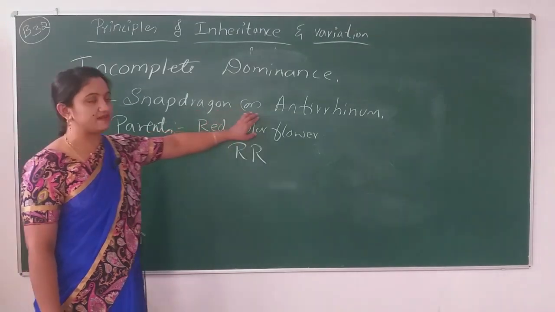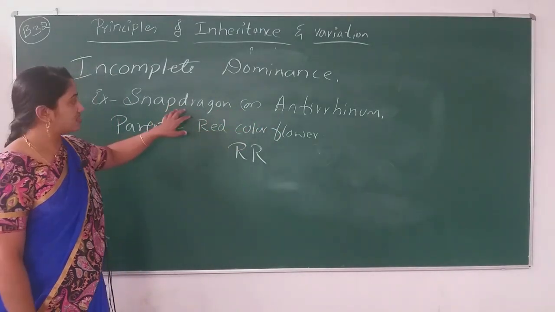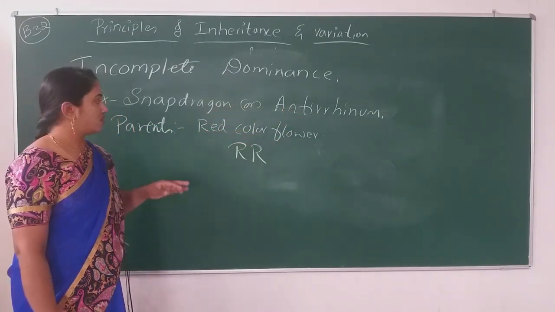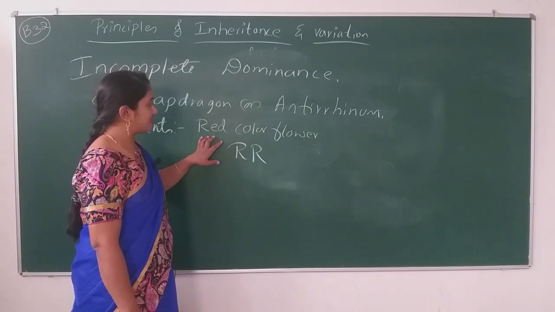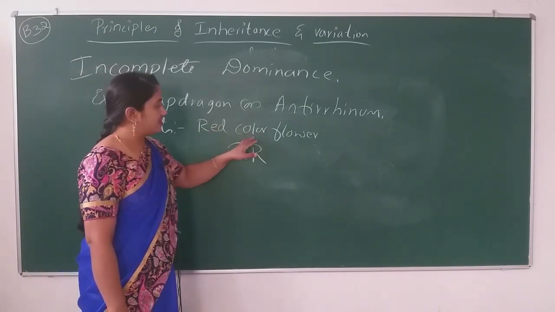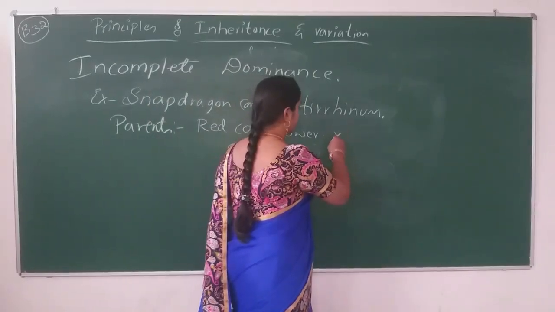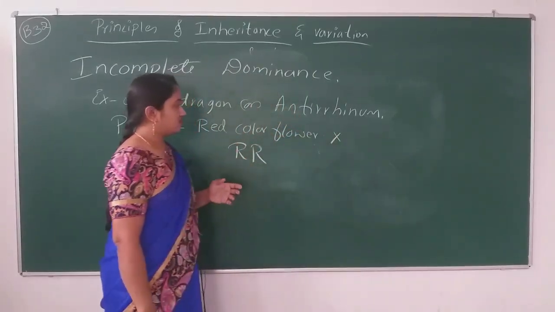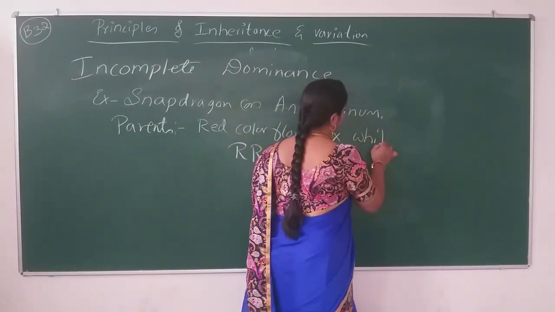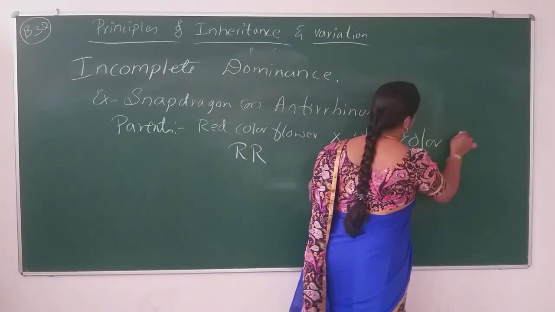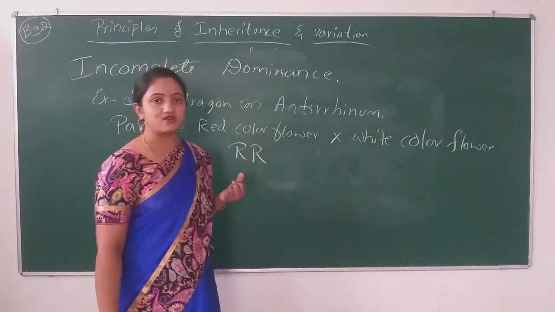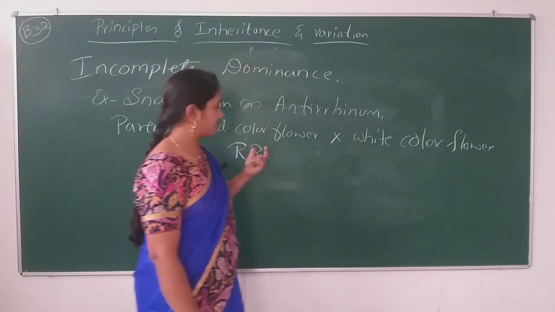This is not the pea plant; this is the snapdragon plant or Antirrhinum or dog flower. The parents are pure line. One plant has red color flower. Another plant we are selecting for the crossing has white color flower. So, how will you write for the white color flower?